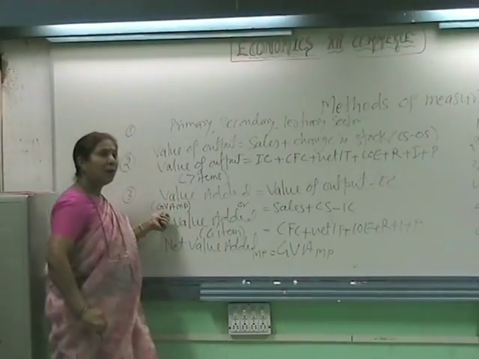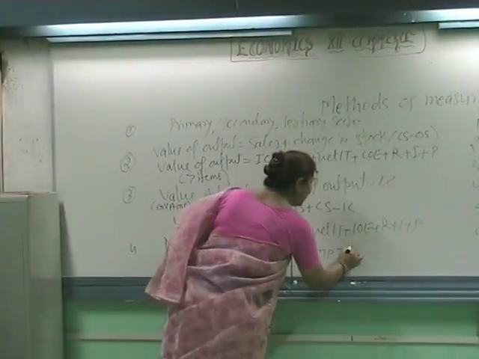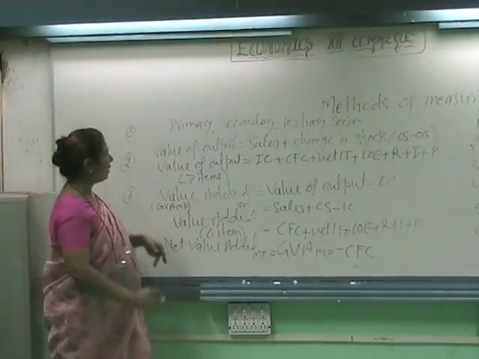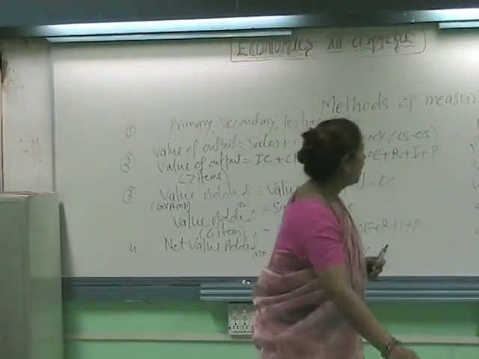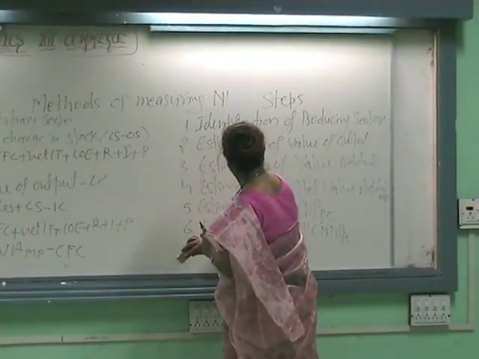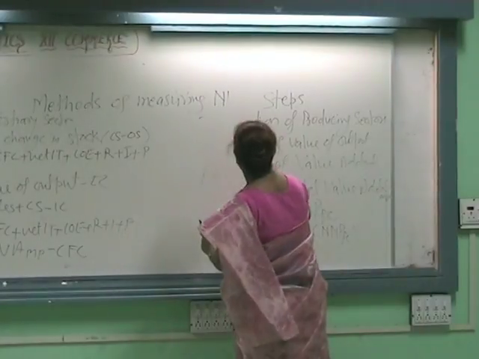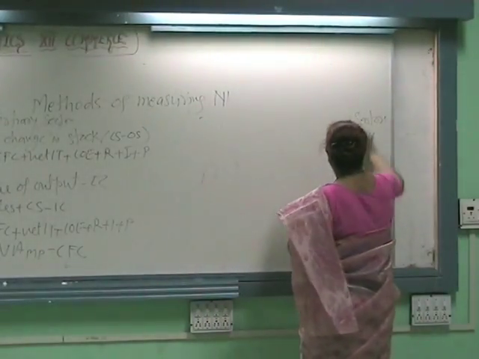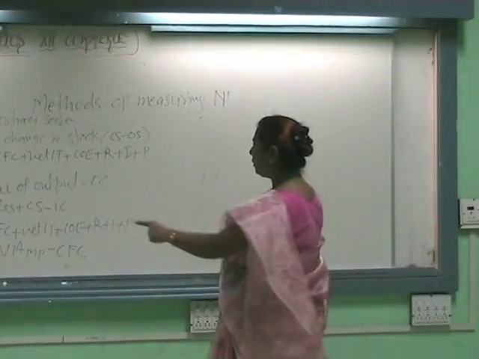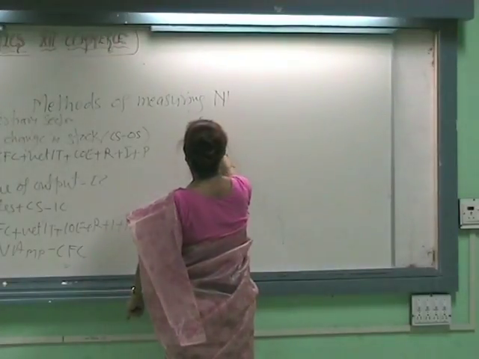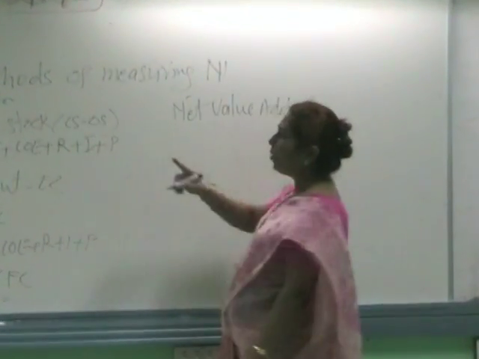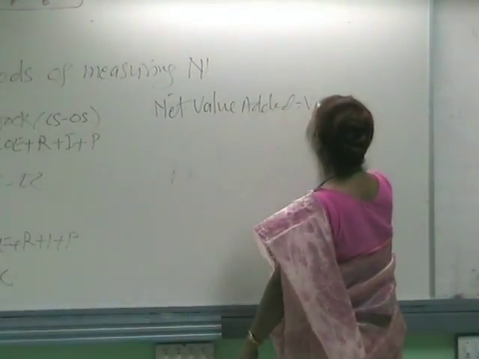What we will do? Minus CFC. So here we can say net value added. Can we get it from value of output? Yes. How?